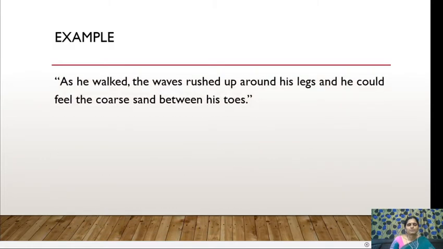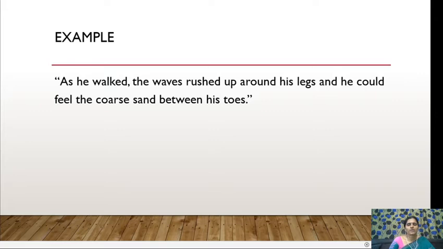So for example, read these lines. As he walked, the waves rushed up around his legs, and he could feel the coarse sand between his toes. When you are reading such a description, each and every part of the sentence creates a picture in your mind, which you can really visualize. So as he walked, you could visualize a person who is walking.